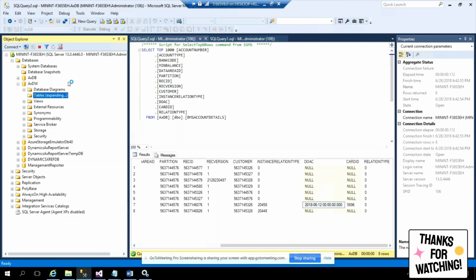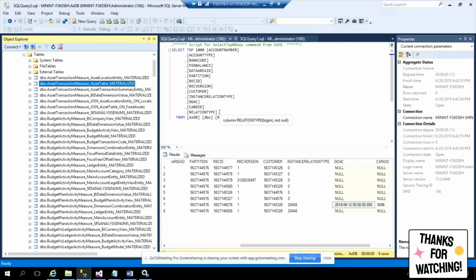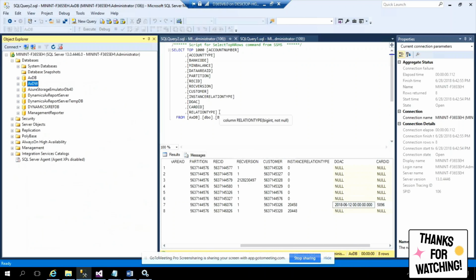You will have some cubes and measures. Those will come and fit in this database. I'll tell you how to create the aggregate measures and all those things. I'll tell you how to make it as a cube, but it is not required, because cubes are what we used to speak of in AX 2012. Now we are just working with the aggregates and using them. I'll tell you how to do that.